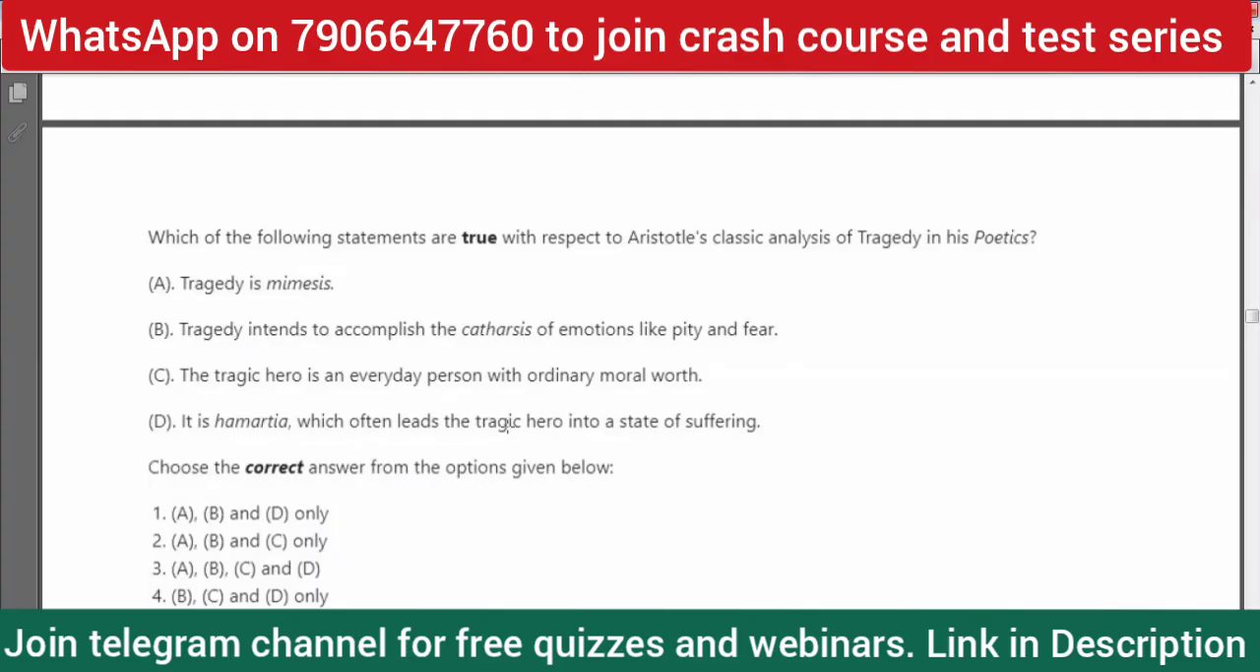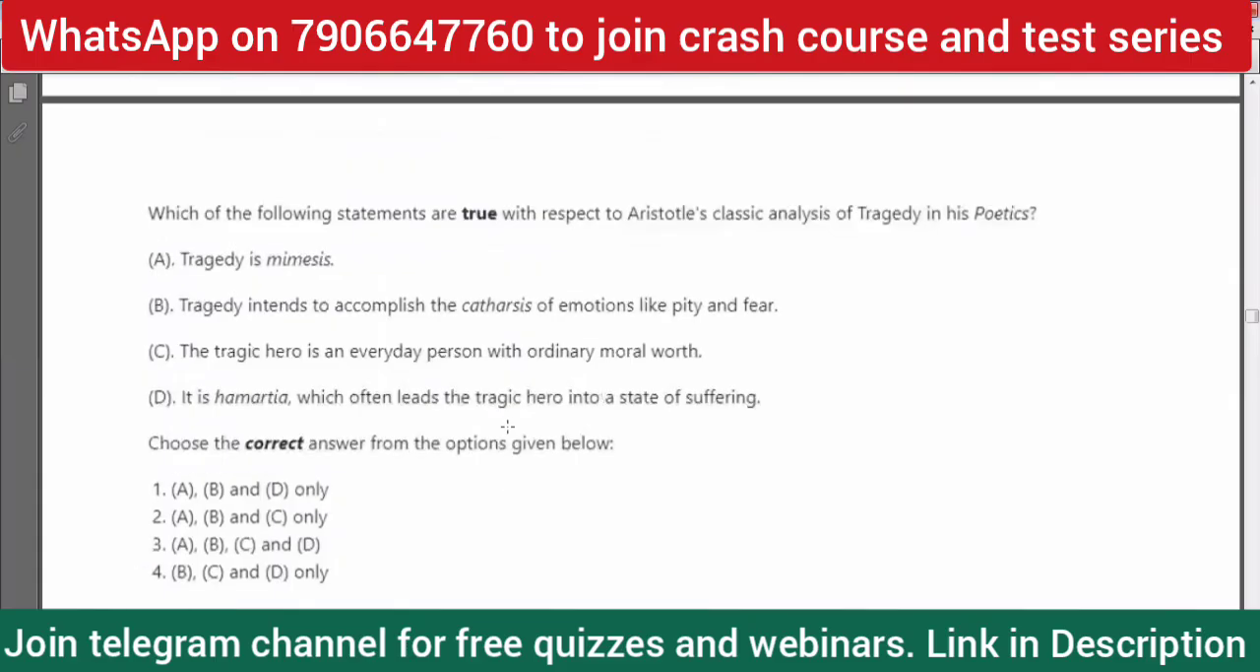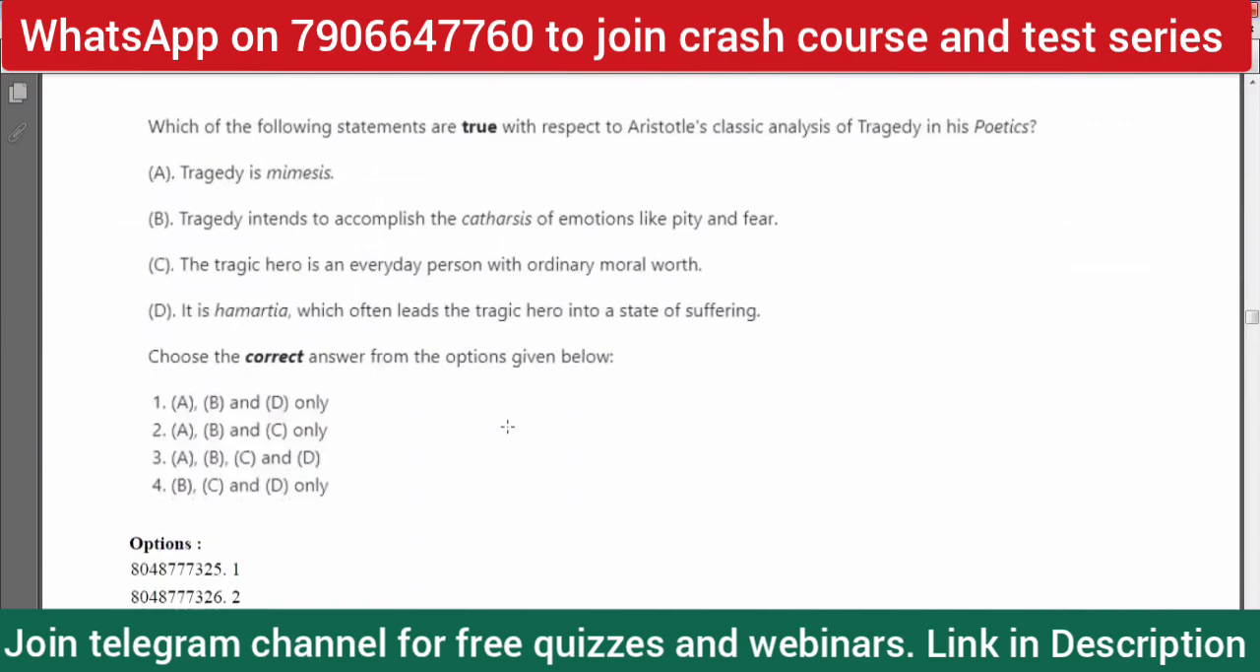So, which of the following statements are true with respect to Aristotle's classic analysis of tragedy in his Poetics? The options are: tragedy is mimesis. Tragedy intends to accomplish the catharsis of emotions like pity and fear. The tragic hero is an everyday person with ordinary moral worth. It is hamartia which often leads the tragic hero into a state of suffering. So tragedy is a mimesis, of course. Tragedy intends to accomplish the catharsis of emotions like pity and fear is of course true.